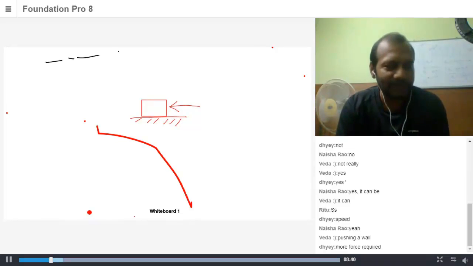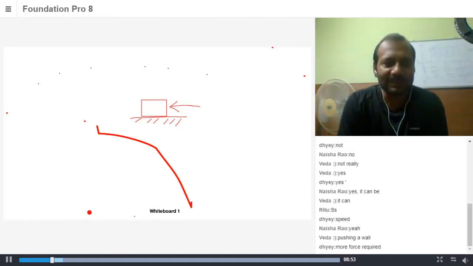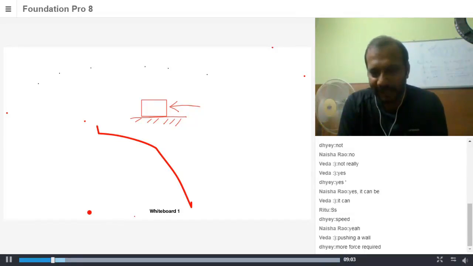One more thing: there are two people pushing from two sides on an object, and the object doesn't move. Is it possible? If the force is equal, then yes. Is there any difference between you pushing a wall and two people pushing an object from both sides?